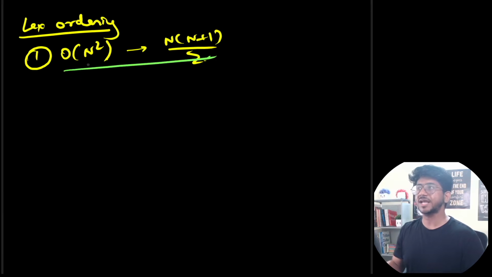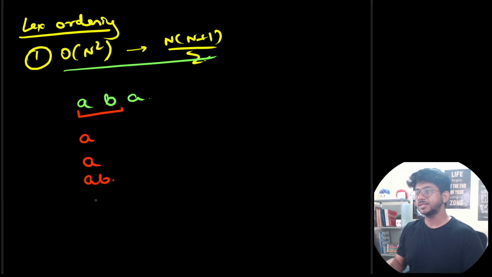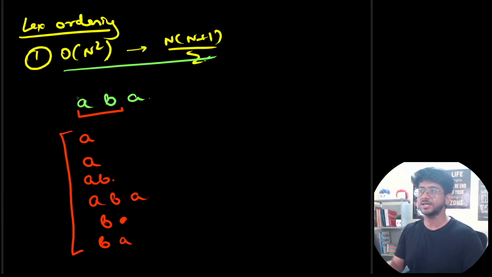Now, if there are n square number of strings, if we try to order them, which string happens to be coming first and second and so on. So let's say you have A, B, A, okay? So the order would be first A, then AB, right? Then ABA, then just B, then BA and things like this. So this would be the lexicographical ordering of all the substrings, right? You take the substrings that are feasible and just find out their sorted order.